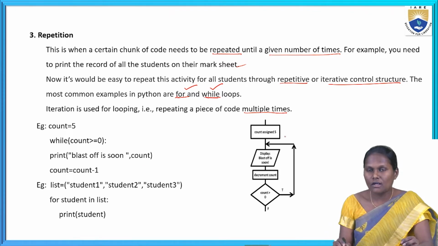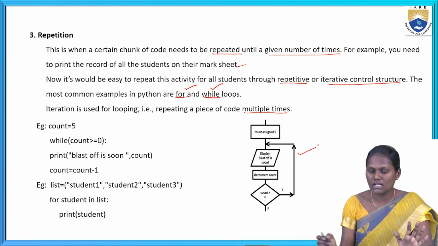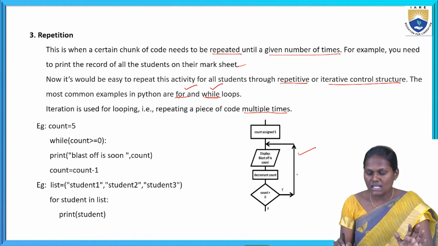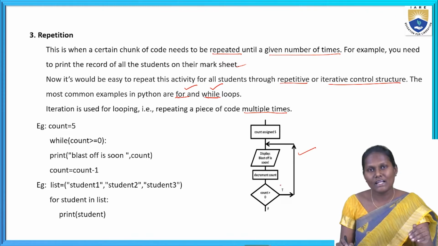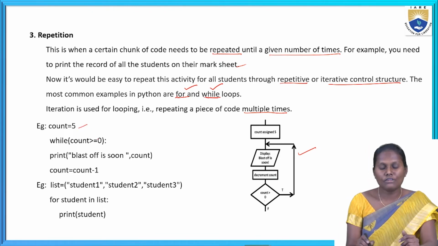What's the flow chart? Let's go with the flow chart. Count assigned. Already the count was assigned. Blast off zone and decrement count. Count is greater than 0. I have assigned the count as 5. The count is equal to 5 according to the flow chart. If the statement is true, the code will repeat until the statement is no longer true.